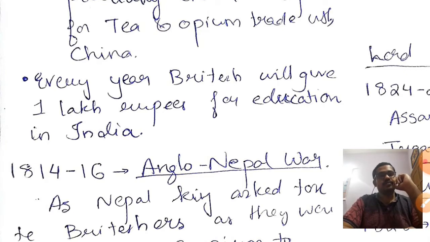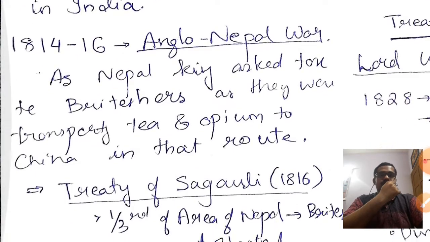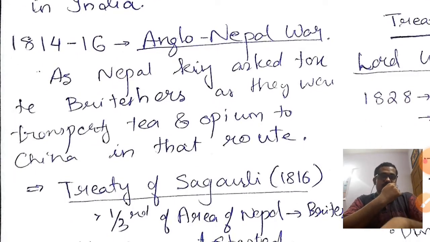Now in 1814-16, what happened was that we already told about the tea and opium trade with China. The East India Company can do it without any monopoly, etc. But the Nepal King asked for a tax for this, as the British were transporting tea and opium to China on that route.